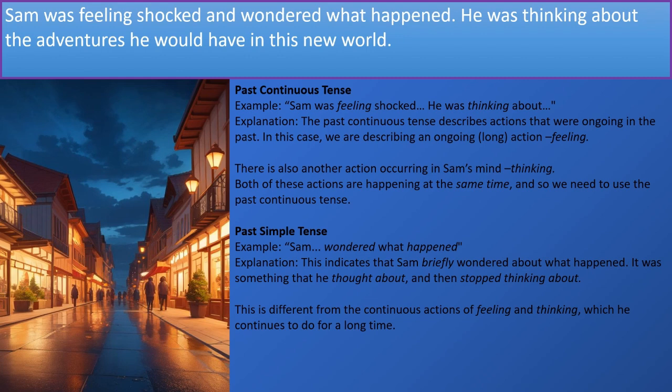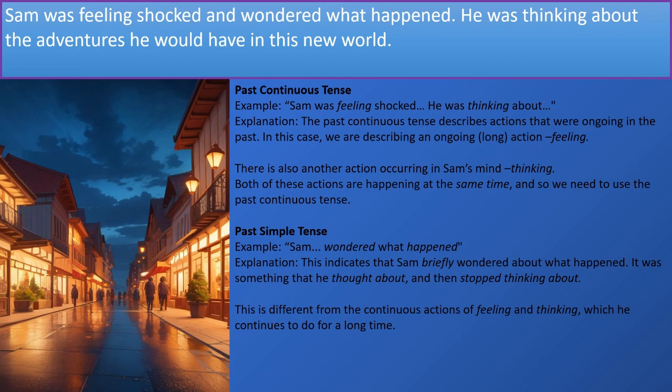In this case, we are describing an ongoing or long action, feeling. There is also another action occurring in Sam's mind, thinking. Both of these actions are happening at the same time, and so we need to use the past continuous tense to indicate that they're both happening simultaneously.